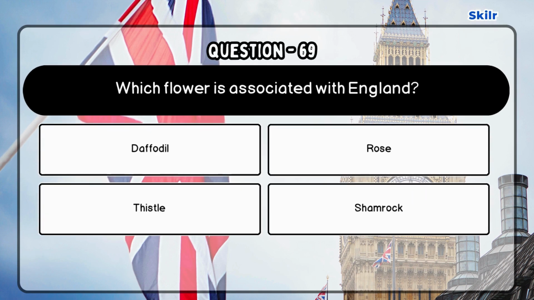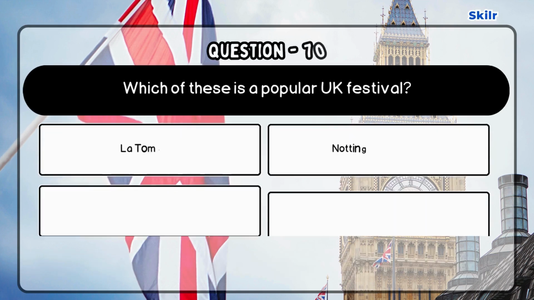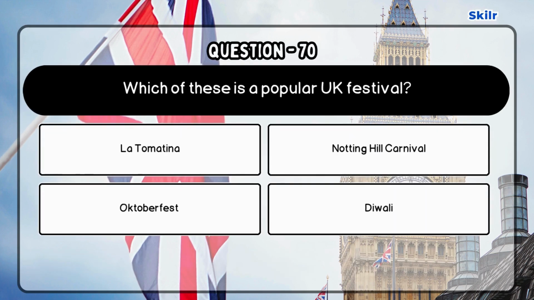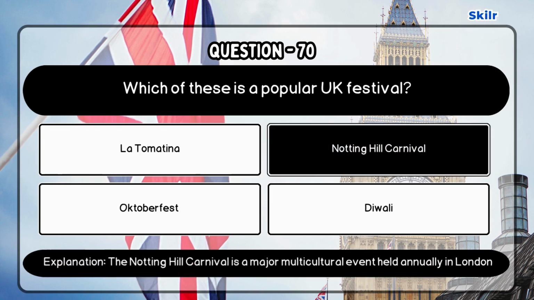Question 69. Which flower is associated with England? Correct answer is rose as the red rose is the national flower of England. Question 70. Which of these is a popular UK festival? Correct answer is Notting Hill Carnival as the Notting Hill Carnival is a major multicultural event held annually in London.